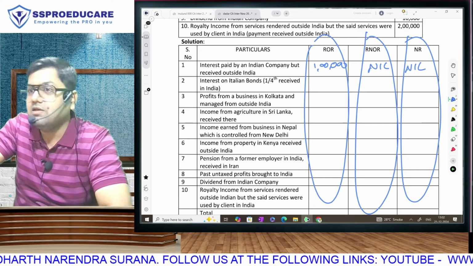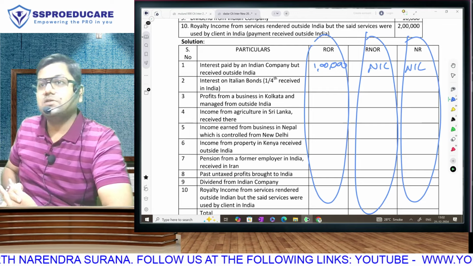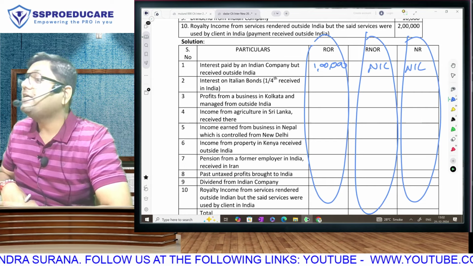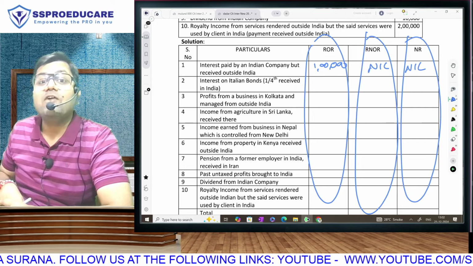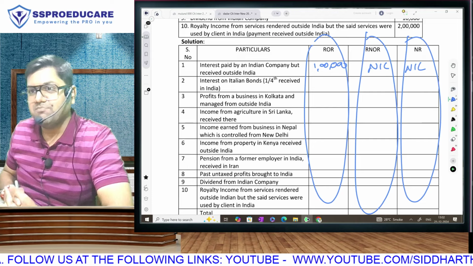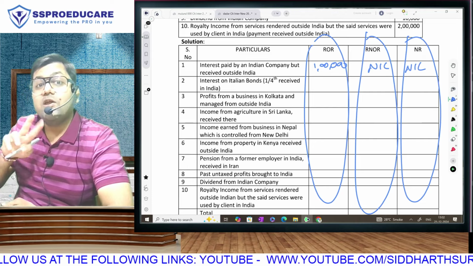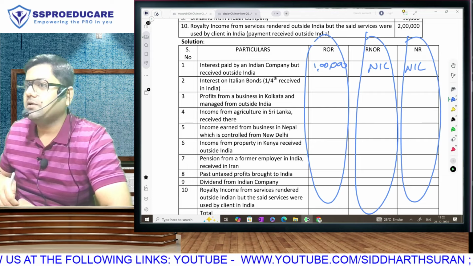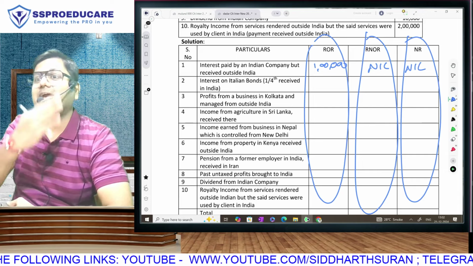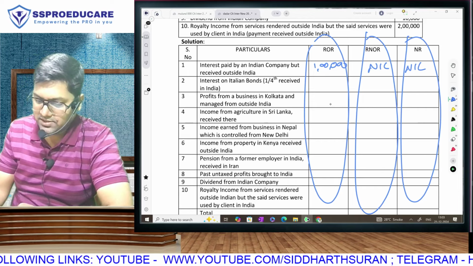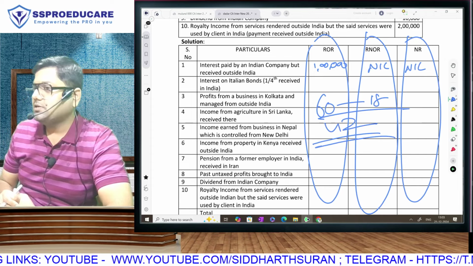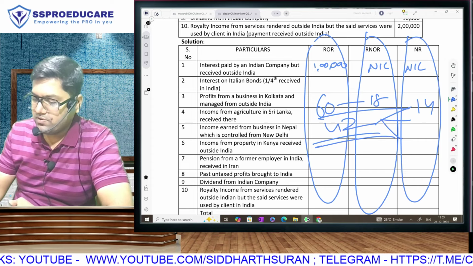There was a time in the previous version of the paper pattern, 60 marks direct tax, 30 percent of which, 18, was MCQ. So we had 42 marks subjective. In that, PGBP used to come as a compulsory question of 14 marks. It used to be 14, 14, 14, 3 questions, 42 marks and 18 marks MCQ. You are not understanding. 60 minus 30%, 18 gone. So 42 marks will be subjective divided into 3 questions of 14 each.